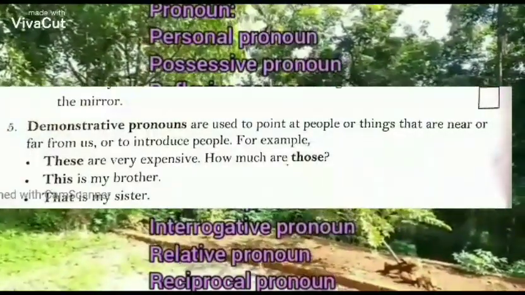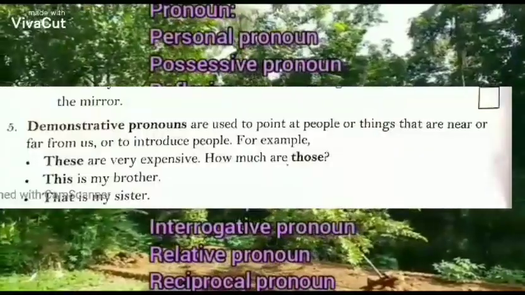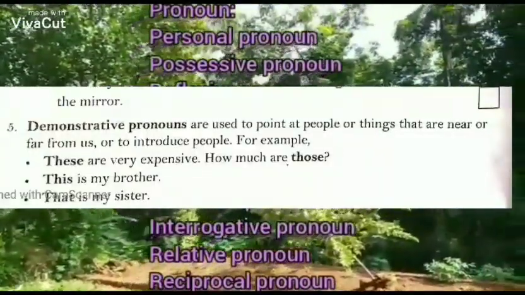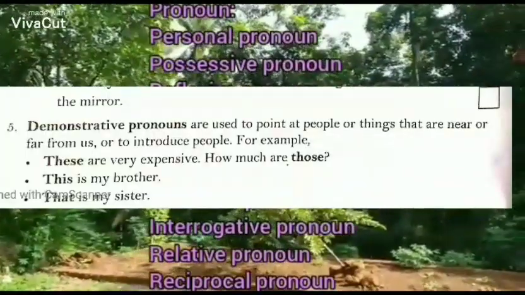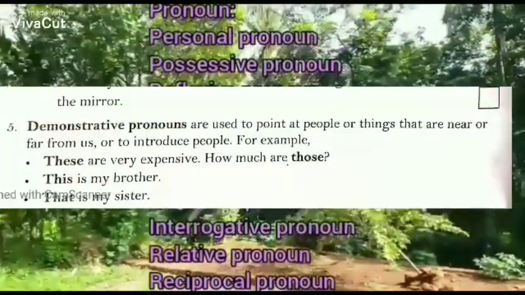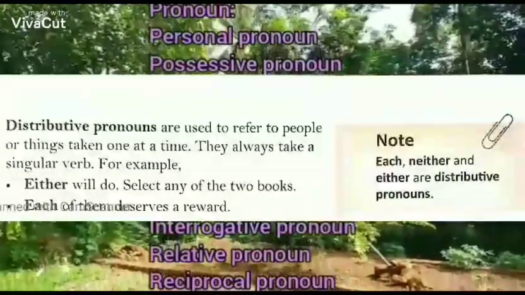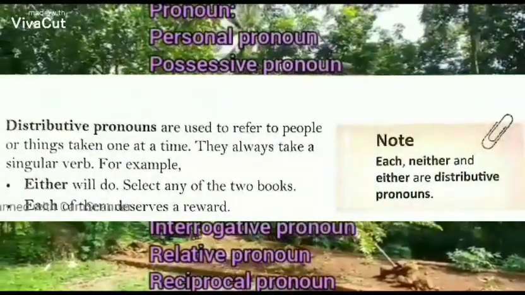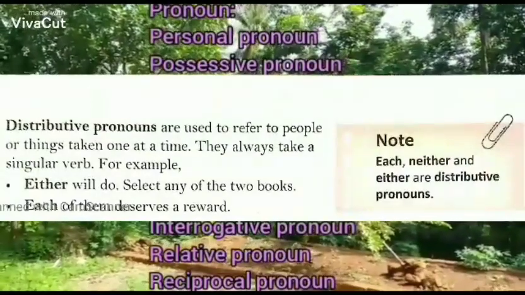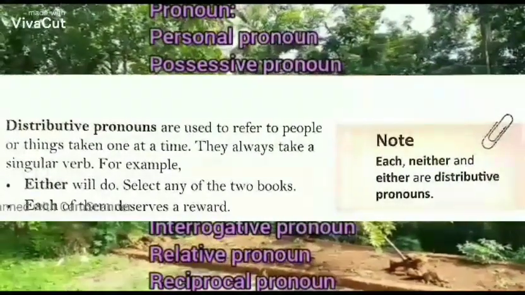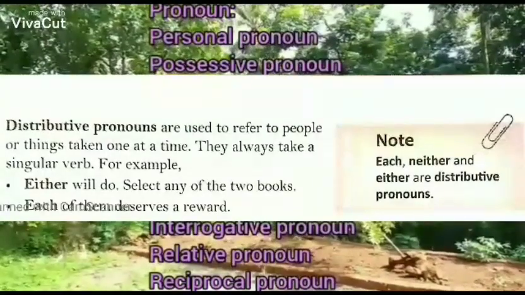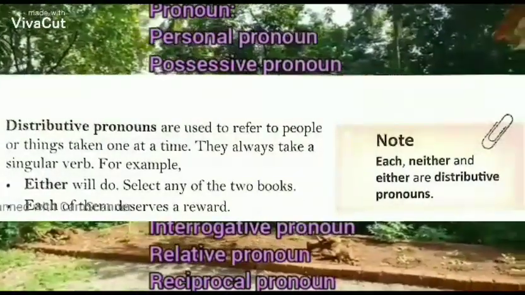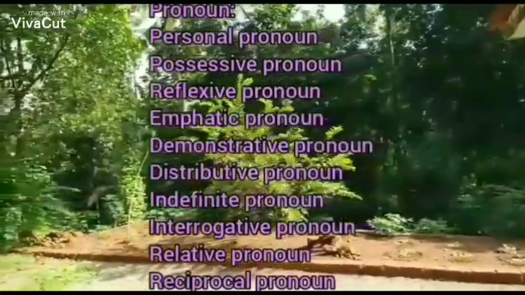This and these are used to show the things nearby us, and that and those are used to show the things or people far away from us. Next one, distributive pronoun. Distributive pronouns are used to refer to people or things taken one at a time. That means it is giving equal importance to the people or things. For example, either, each one of them, like that.